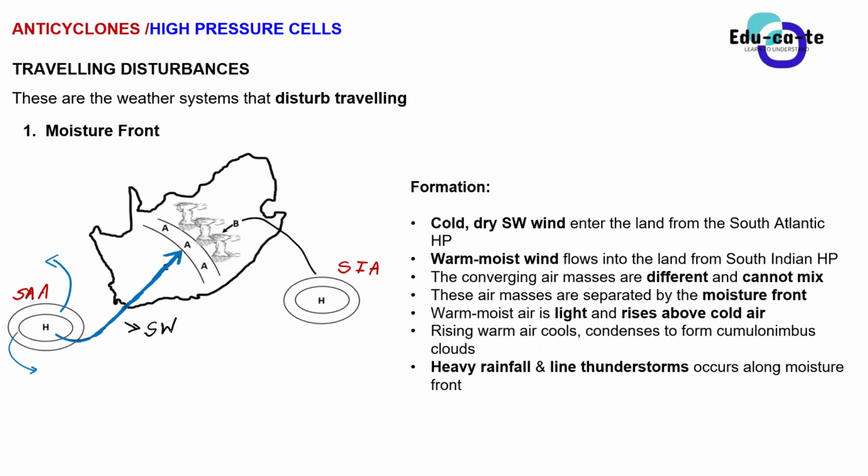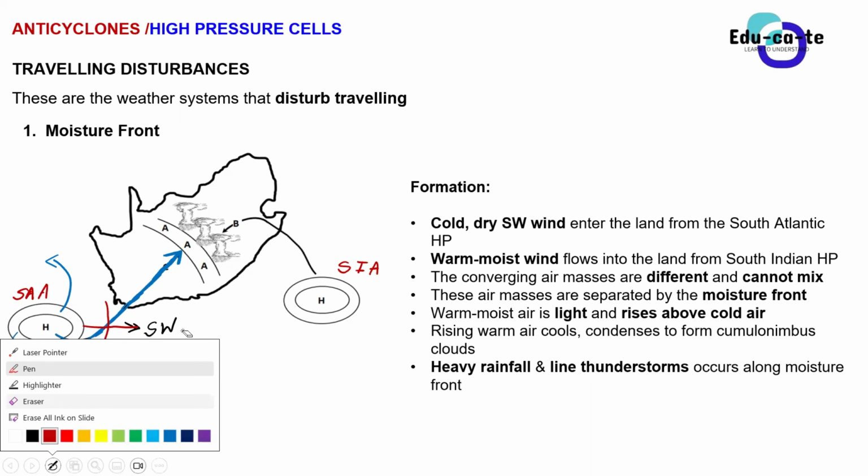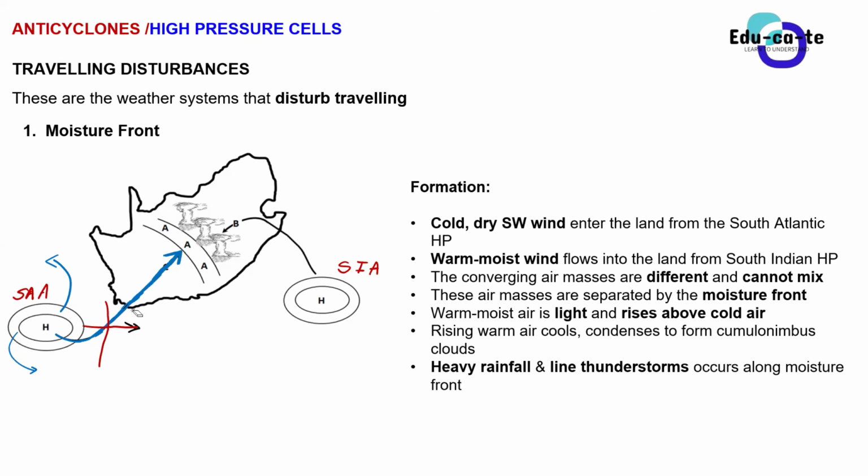You know how to determine the direction on the land. You just put a compass here, and you already know how a compass works. We have east, north, south, and west. So this is east, this is south, this is north, and this is west. Do you see that this wind is blowing from this direction? So it is between west and south. That's why we say that it's a southwesterly wind.